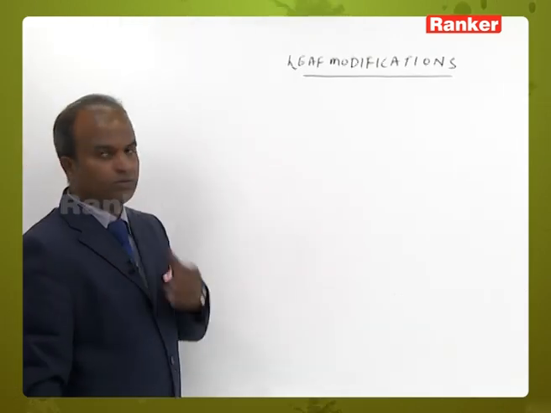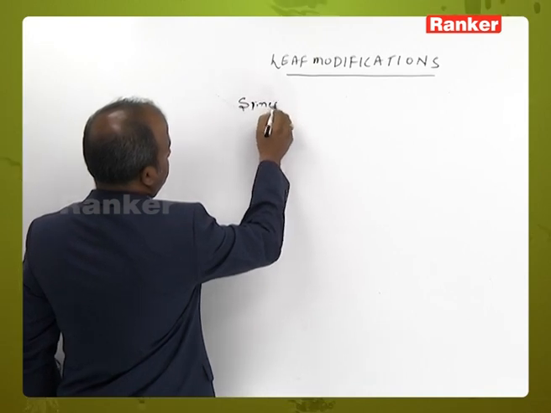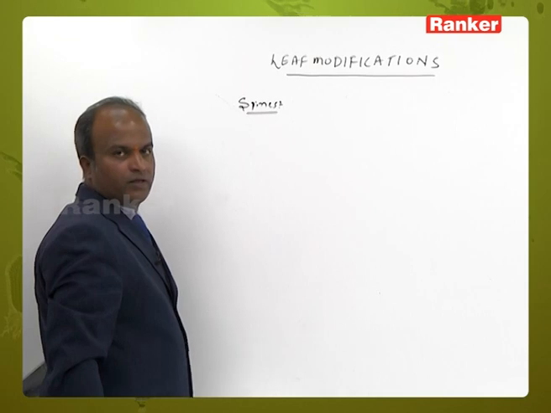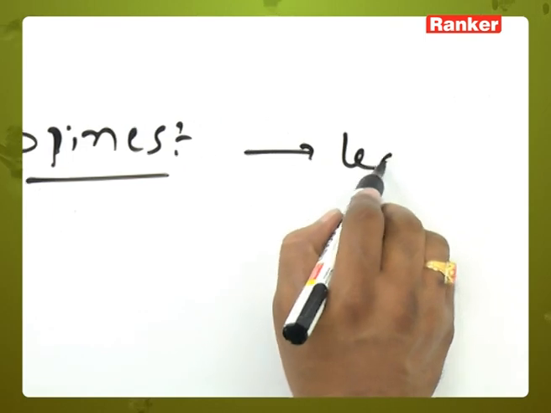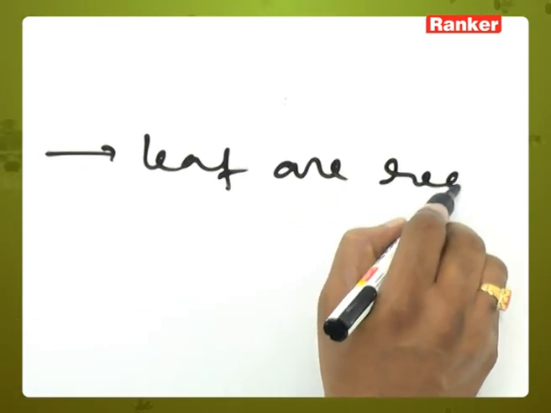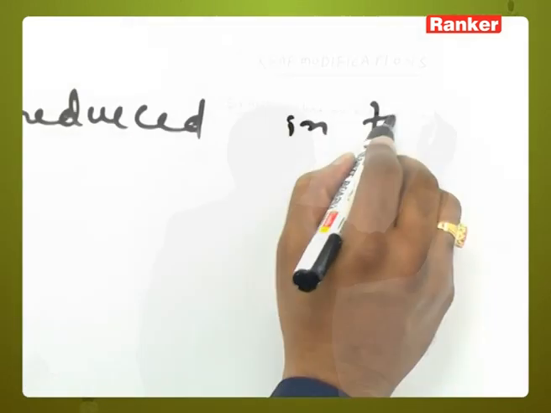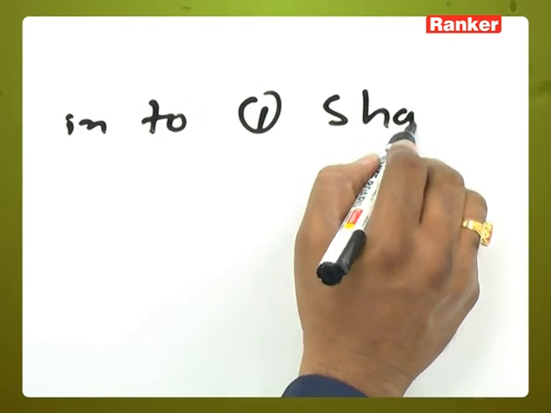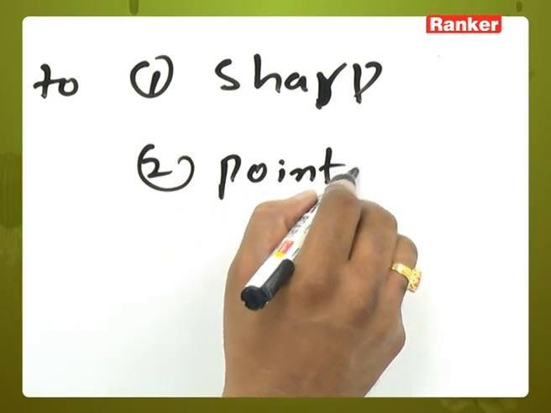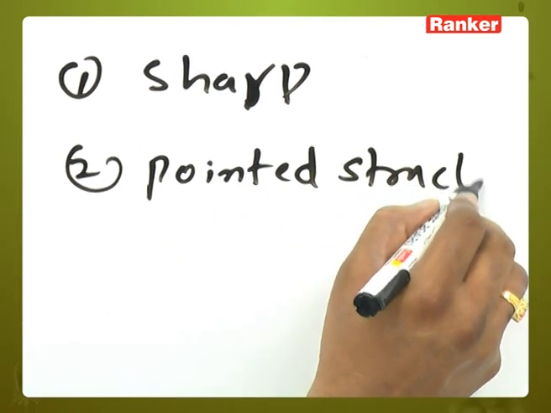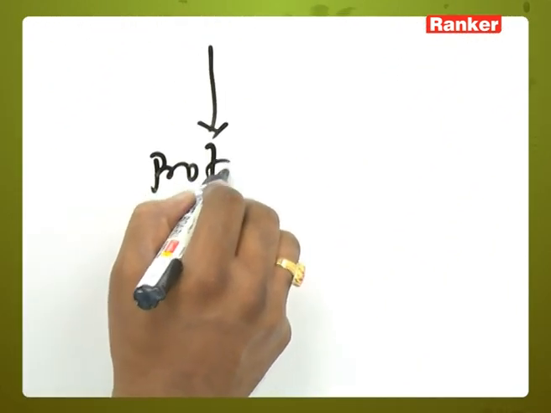Next we go to spines. In spines, the leaves are reduced into sharp pointed structures which play an important role in protection.